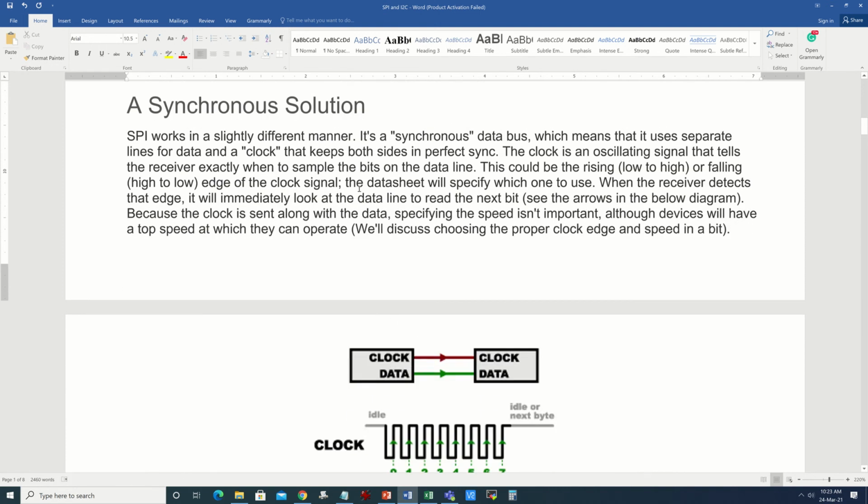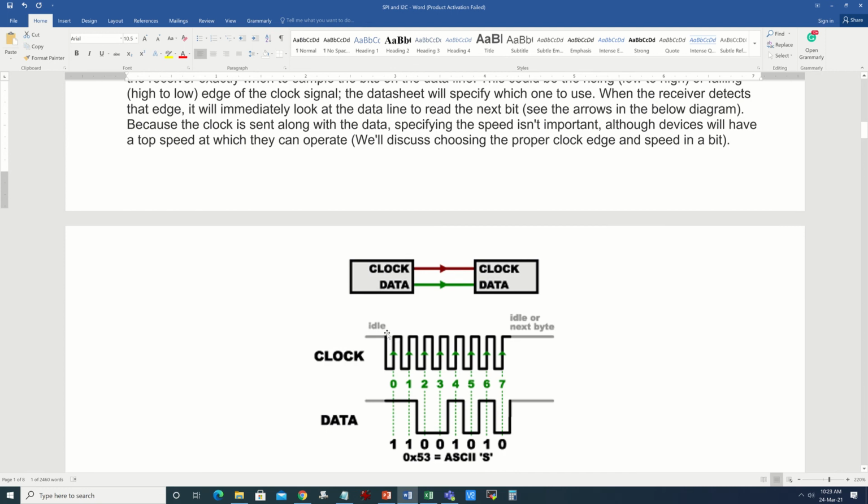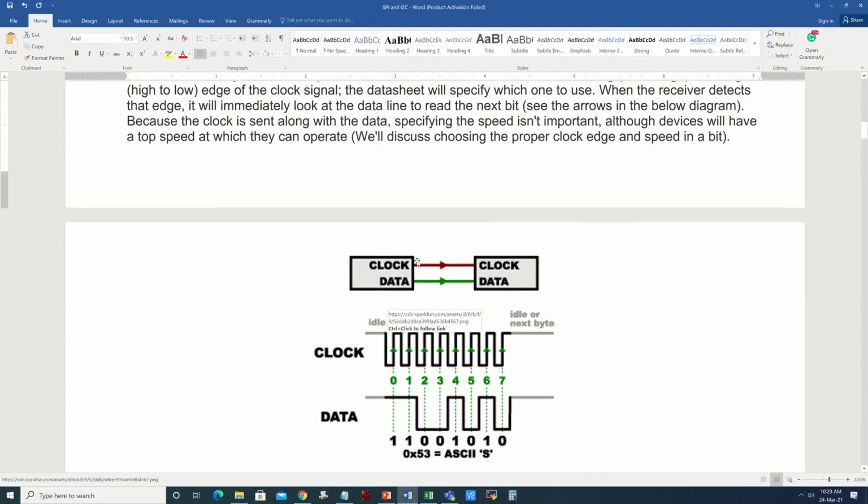But how does SPI evolve over time? SPI is called a synchronous serial communication or serial peripheral interface, and it works in a slightly different way than the UART port. If you look at this particular diagram, the SPI port has two units like UART, so there are two microcontrollers. Similarly, in SPI you can consider two microcontrollers, or one microcontroller and one peripheral device. Let's say the left hand side block is the microcontroller and the right hand side block is a peripheral device. It may be a keyboard or display device.